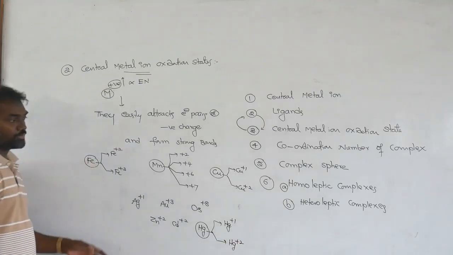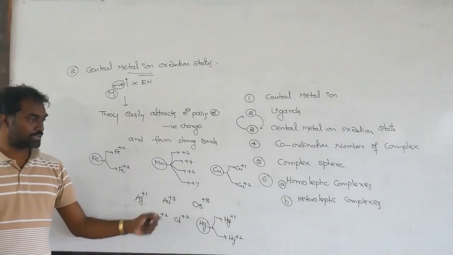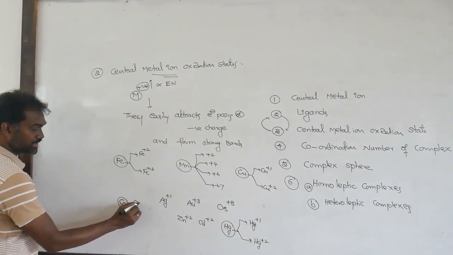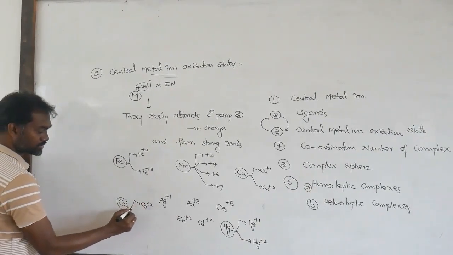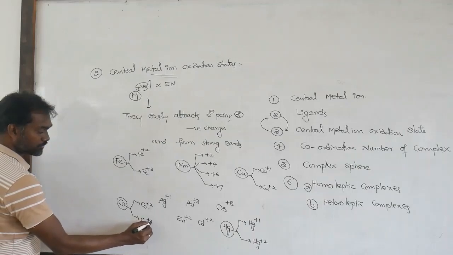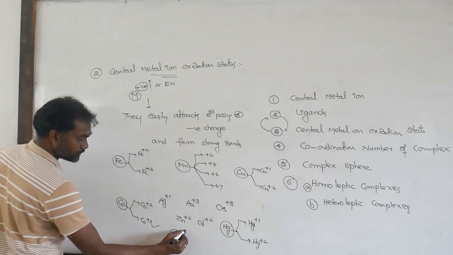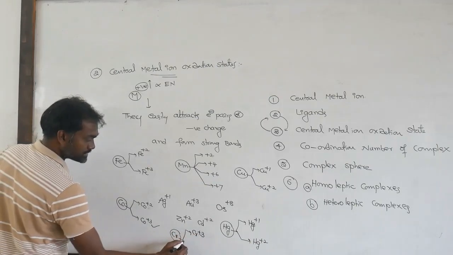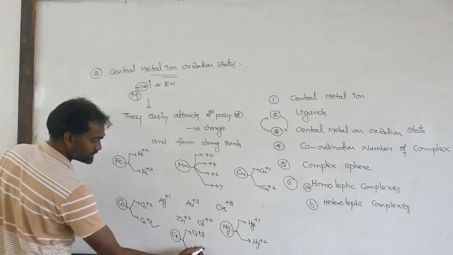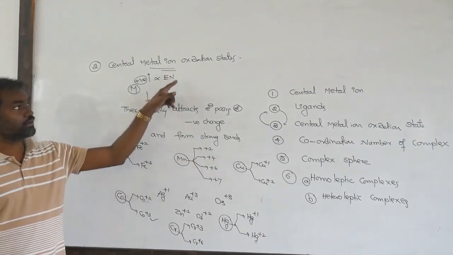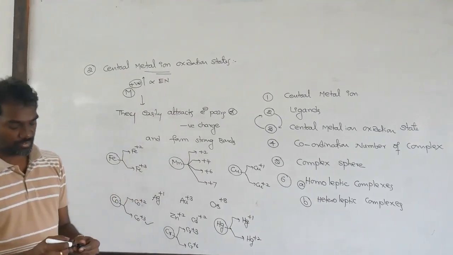So these are some important metals, metal ions. Cobalt mostly shows +2 and +3, and cobalt +3 is the major one. Suppose you take chromium: chromium +3 and chromium +6. These are also some important D block elements and their oxidation states.